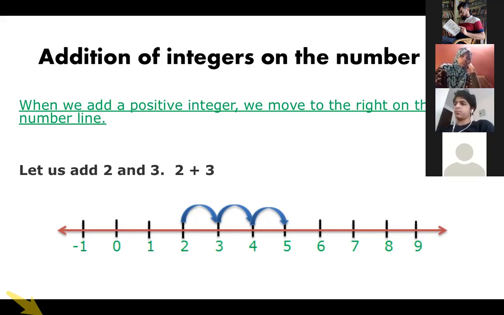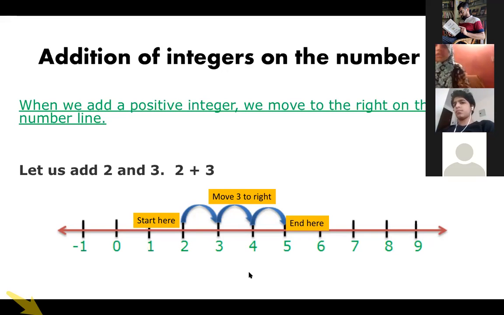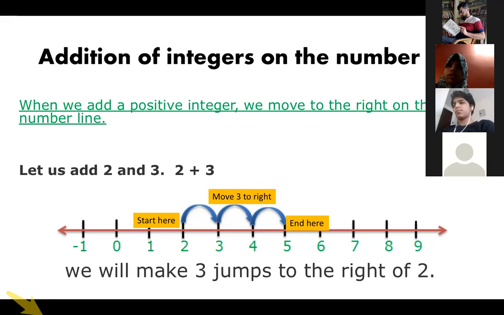But even if you are not drawing the number line and solving, the number line should be there in your mind. And it should be clear that I have to move right hand side when I'm doing plus, and I have to move left hand side when I'm doing minus. So this thing you have to remember while addition. So start here, move 3 to right, and you will end here. So wherever you are ending is your answer. So this way you are solving the questions.